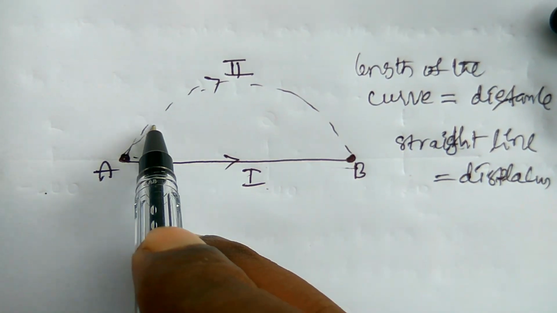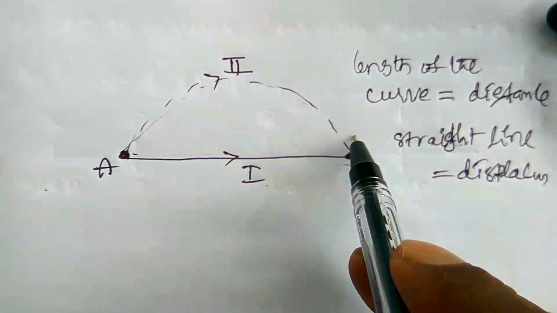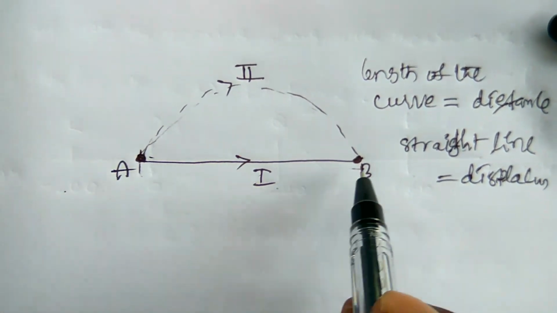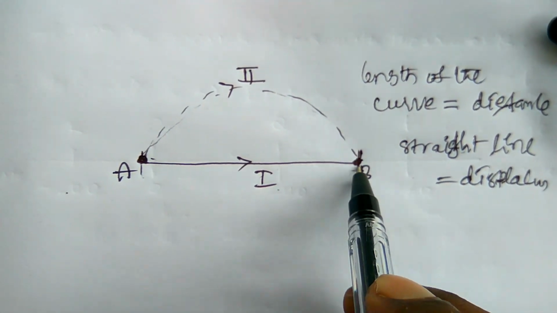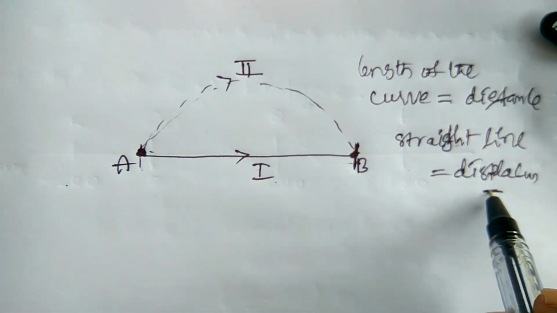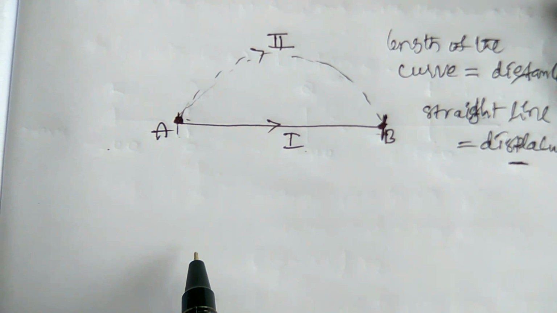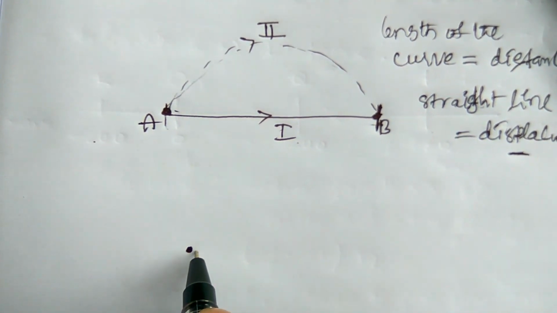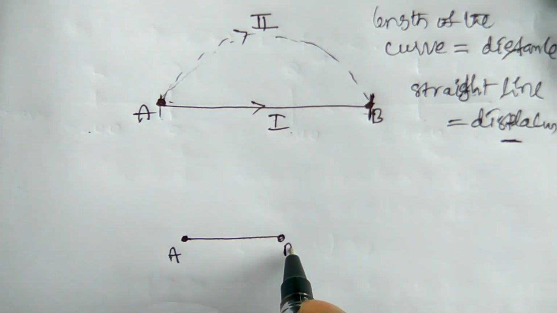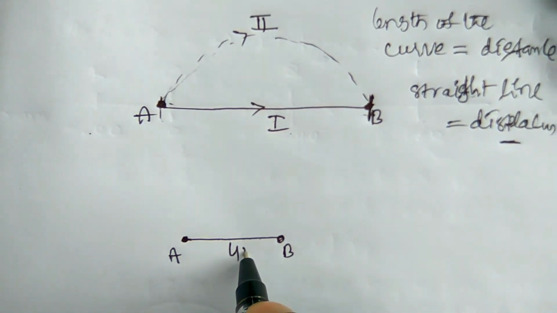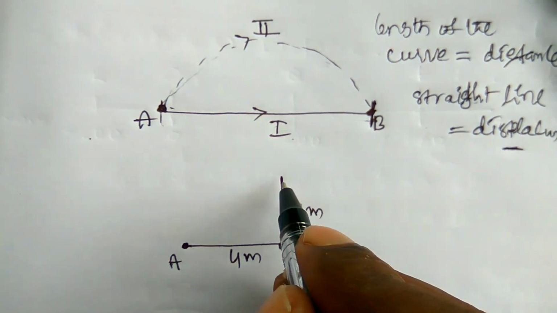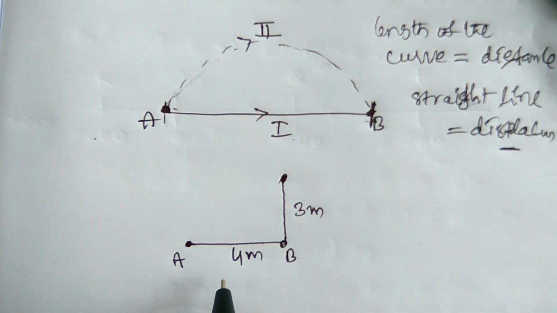So here the distance is nothing but the total path length covered by the particle. The displacement is nothing but the shortest straight line irrespective of the path. Okay, and for example, if a particle is moving from A to B is equal to 4 meter and B to C 3 meter, what is the path length here?